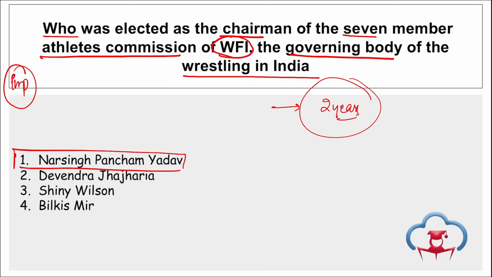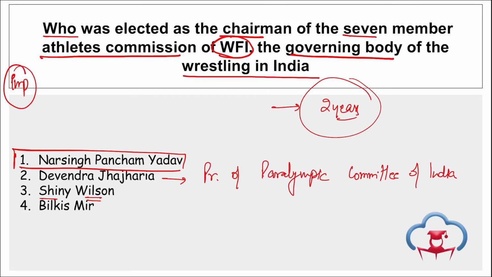Apart from this, friends, if we talk about Devendra Jajaria, he has been elected as the president of the Paralympic Committee of India. If we talk about Shiny Wilson, she has been nominated as the member of the Athletic Commission of Asian Athletics. If we talk about Bilkis Mir